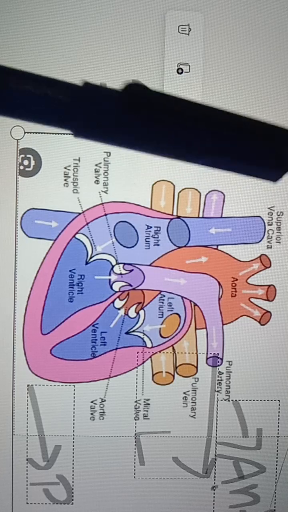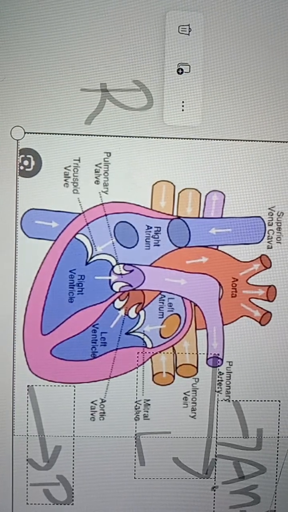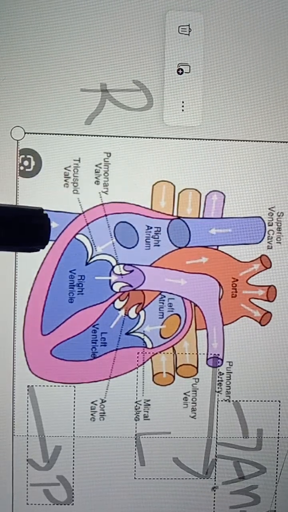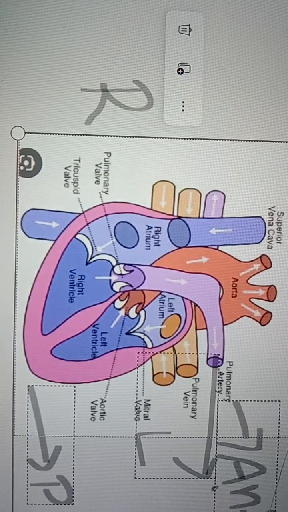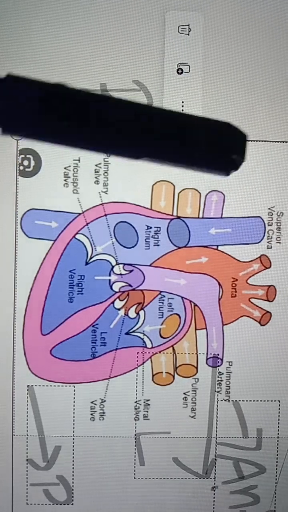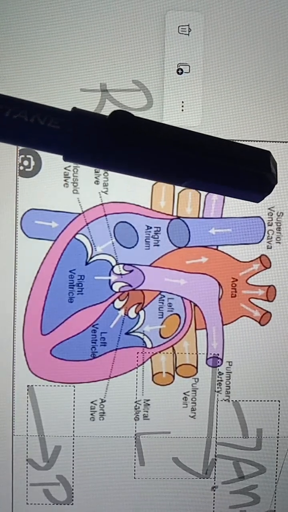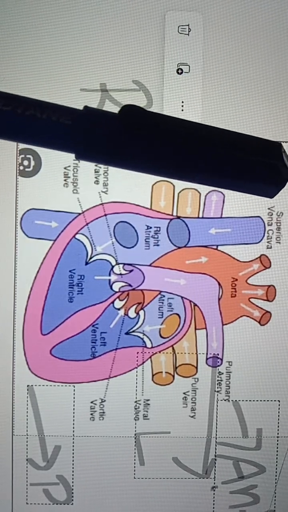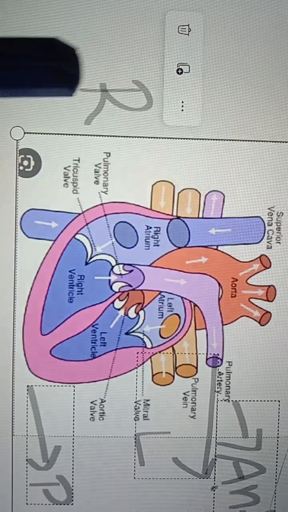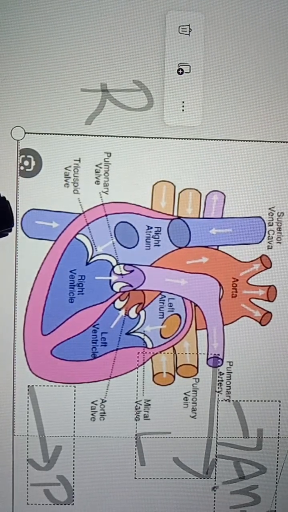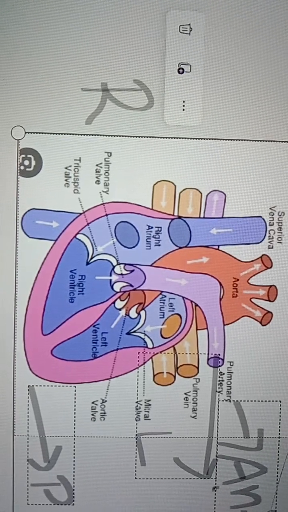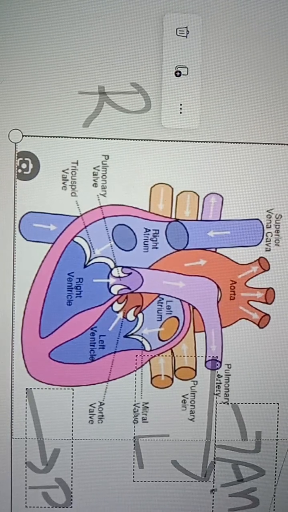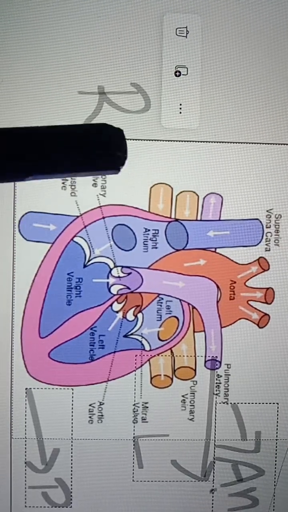From the superior vena cava and inferior vena cava, they carry deoxygenated blood from all parts of the body. Superior vena cava brings deoxygenated blood from the neck, brain, and head, right? The inferior vena cava collects deoxygenated blood from the lower part, meaning legs, hands, our body, and sends it to the right atrium.